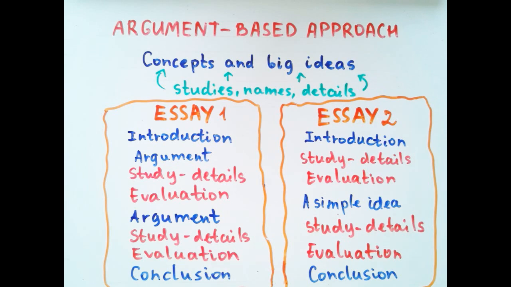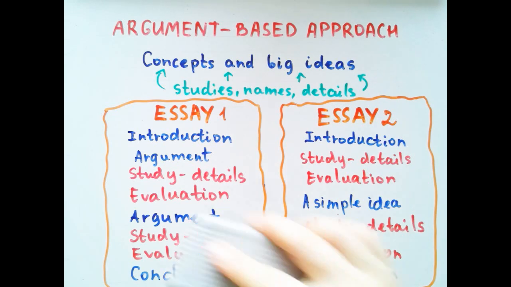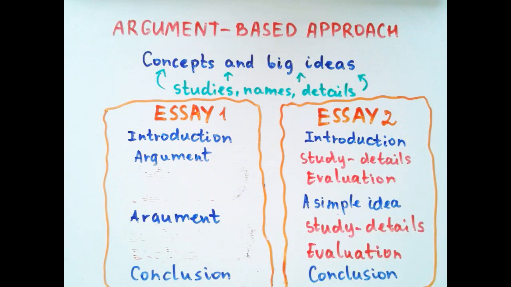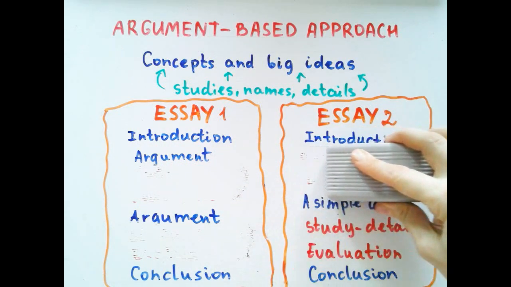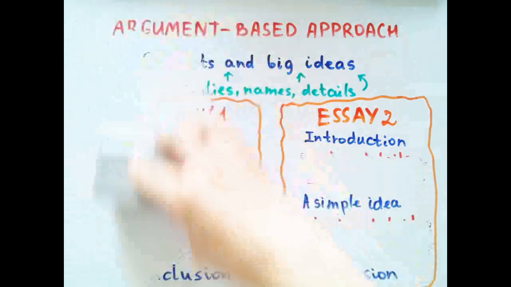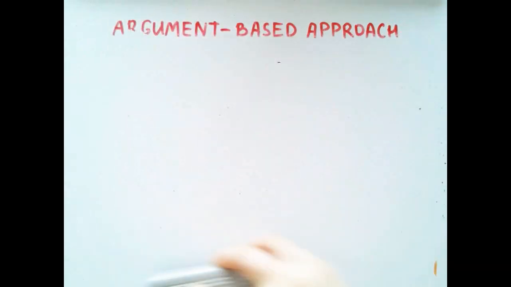Take the essay and delete all the details of all the research studies, as well as evaluation of these individual research studies. Look at what's left. If the leftover is a well-developed argumentative answer to the question, you're dealing with an argument-based response. If the leftover is an introduction, a conclusion, and one simple idea in between, this is a study-based response.